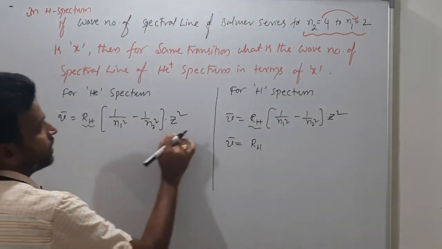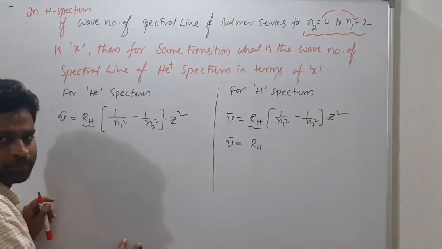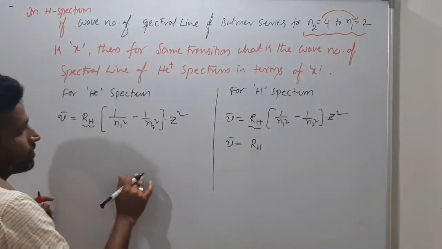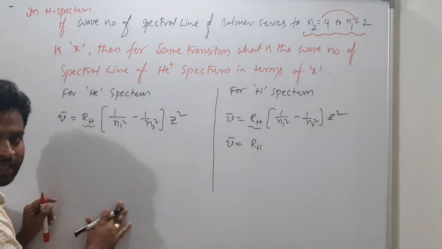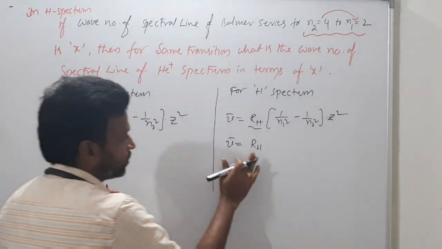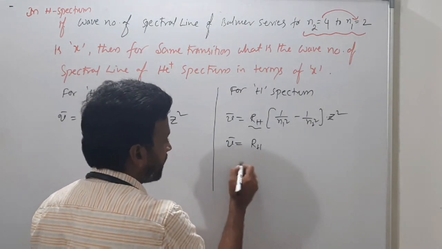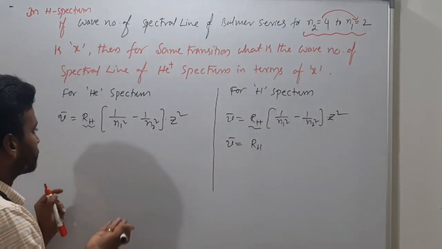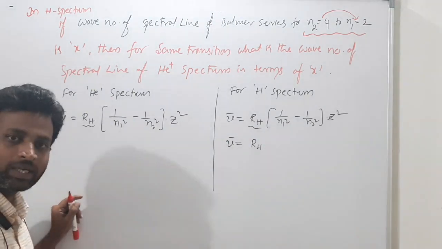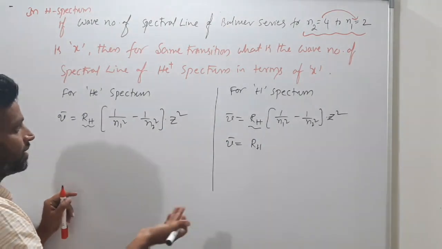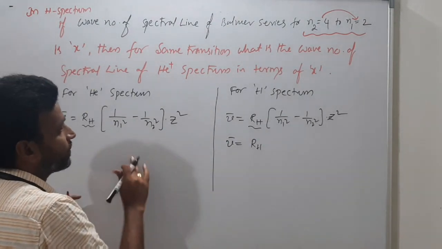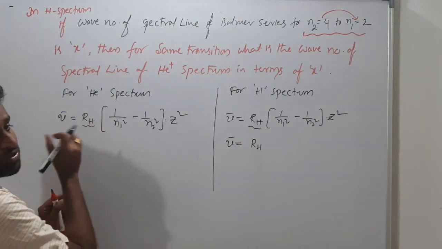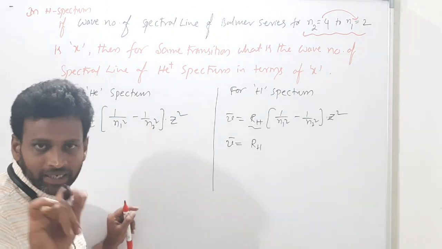So very simple. If you compare both, you will get the answer. This is equation number 1 and this is equation number 2. Equation 1 by equation 2, if you do, you will get the answer. Otherwise, do here first and find out RH, and substitute that RH here. You will get nu bar in terms of x. For the same transition, you will get it in the same manner. If it is a different transition, here we have to find RH, and that RH we have to substitute here. Getting what I am saying?